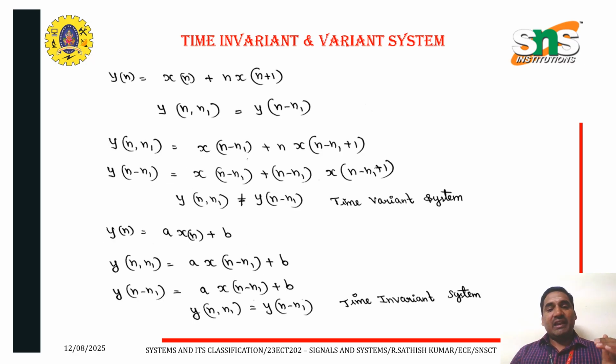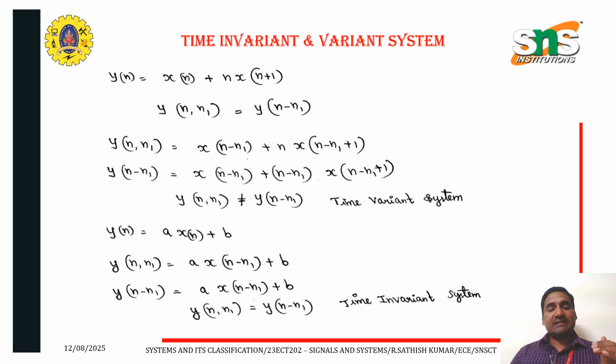Next one, time variant and invariant. Y of n is equal to x of n plus n into x of n plus 1. Y of n comma n1 is equal to x of n minus n1 plus n into x of n minus n1 plus 1. Therefore, y of n minus n1 means wherever the n represents, you can completely replace by n minus n1. So, y of n comma n1 should be not equal to y of n minus n1. The system is said to be time variant system.